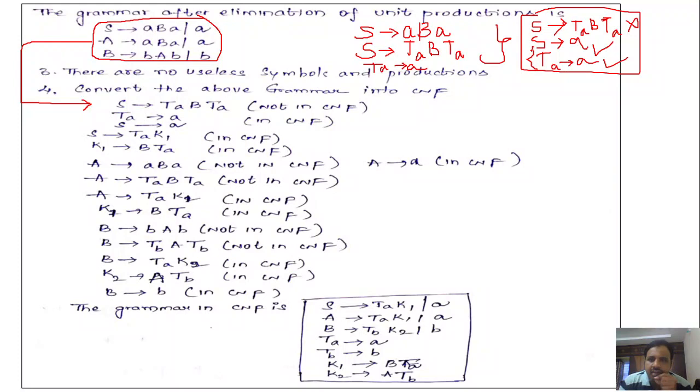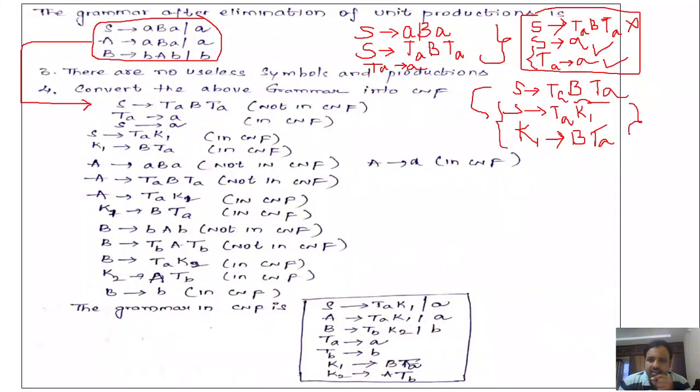So the resultant grammar production set P dash, you can add these two production rules to it. Next, consider the production which is not in CNF. So TA, B, TA. This TA is okay, but these two variables we should not have. So represent those two variables with K1. What is this K1? K1 denotes B, TA. This is how we can convert this production into the CNF.